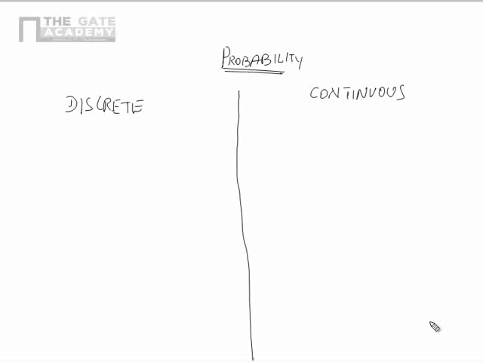So welcome to the class on probability. In this class we will be seeing about discrete and continuous probabilities. Mainly our focus will be on continuous probability from here, and we will understand what you mean by either. Now, what do you mean by a discrete event or a continuous event? First we have to understand that. Now, what do you mean by a discrete event?